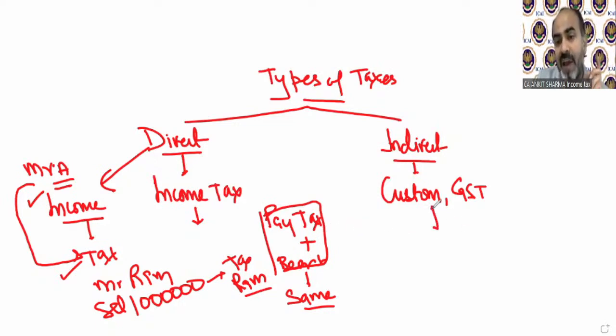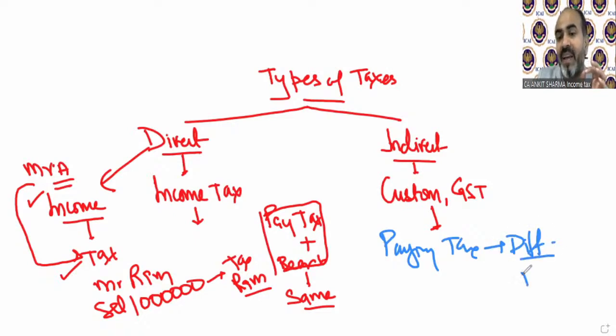In case of indirect tax, this is different. In case of indirect tax, the person who is paying the tax, or we can say depositing the tax, is different from the person who is technically bearing the tax. The person who bears it and the person who pays it are different.